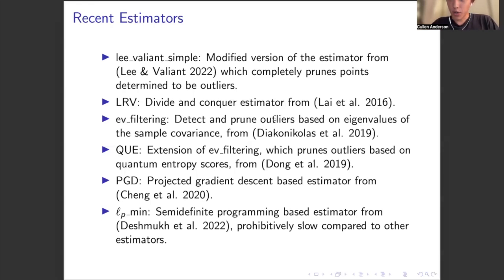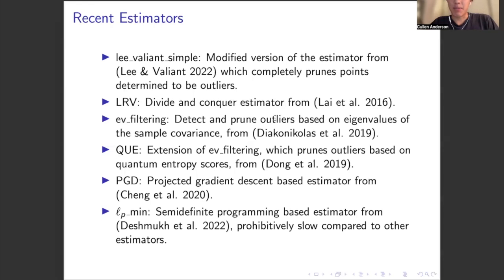And if the spectral norm of the covariance matrix, that is the top eigenvalue of the sample covariance matrix, is above a threshold, then the data is determined to be corrupted. And this comes from the intuition that if an adversary were to meaningfully corrupt the data, it would have to pull in some direction, and this would be detected by the top eigenvalue of the sample covariance matrix.